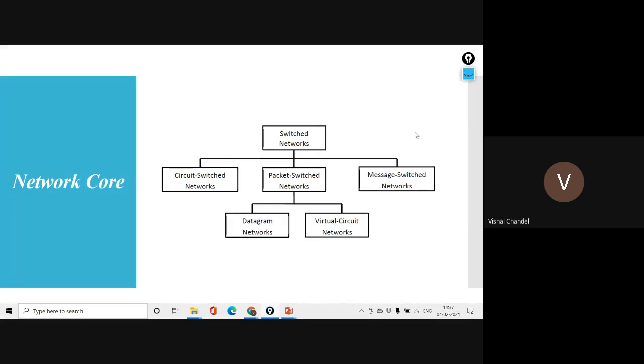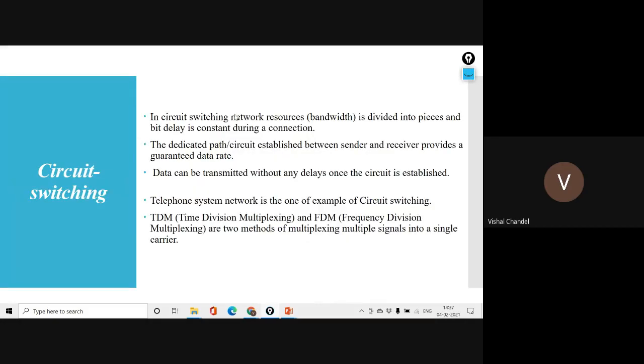What is the meaning of circuit switching? In circuit switching, the network resource, the thing we are exchanging inside the network, we call the bandwidth. In a circuit switched network, the resource bandwidth is divided into pieces.